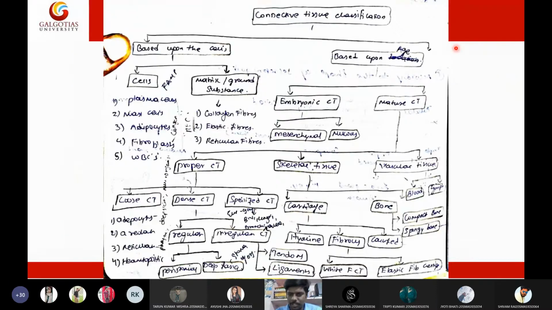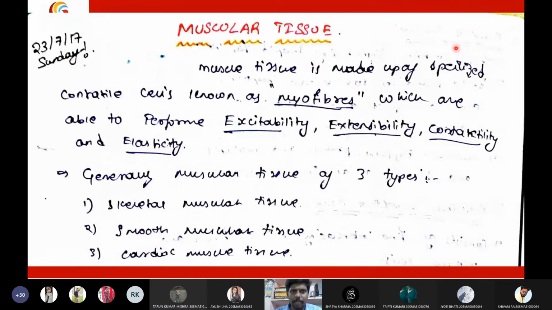So that's it. This is all about the connective tissue. Then I'm going to the next topic. In today's lecture, we will discuss in detail the muscular tissue. So coming to the muscular tissue, what are the major functions of muscles? You already know what muscles are. First let us have some general discussion, then we can go in depth.